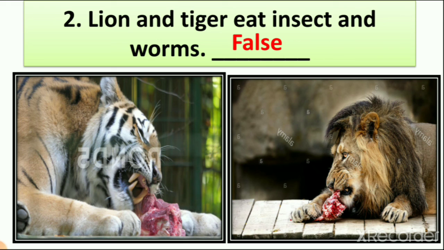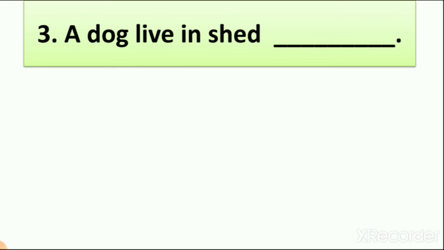So we write the answer. Lion and tiger eat insects and worms is a wrong answer. Why? Because lion and tiger eat flesh, but when they feel hungry they go in the forest and kill animals and they eat. So they are not eating insects and worms. So it is a wrong statement.